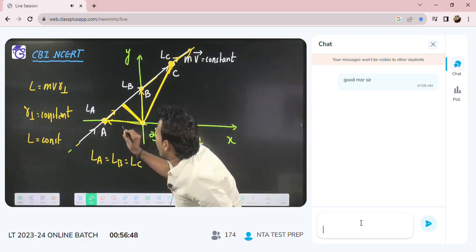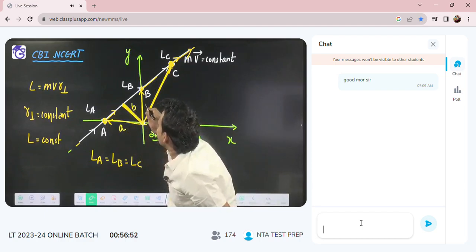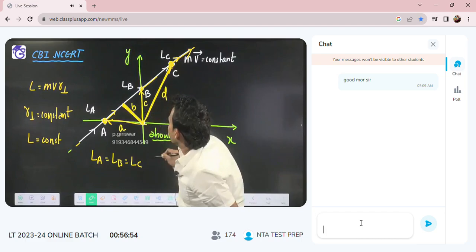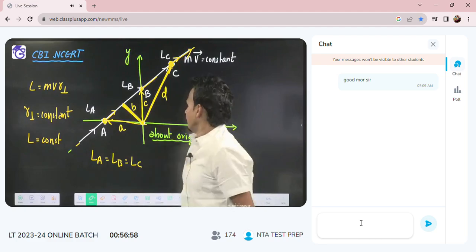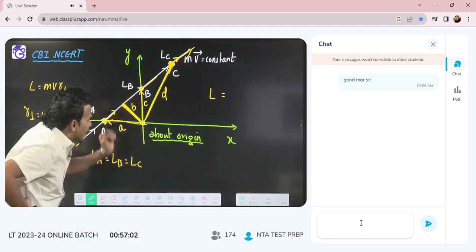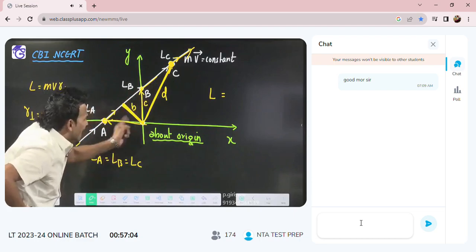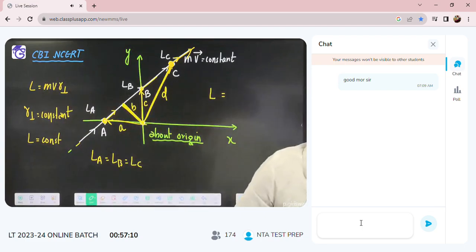Sometimes they also say, if this distance is A, this distance is B, this distance is C, this distance is D, tell me the exact value of angular momentum. Shall I write mv into A, or mv into C, or mv into D, or mv into B? You have to see the perpendicular distance.